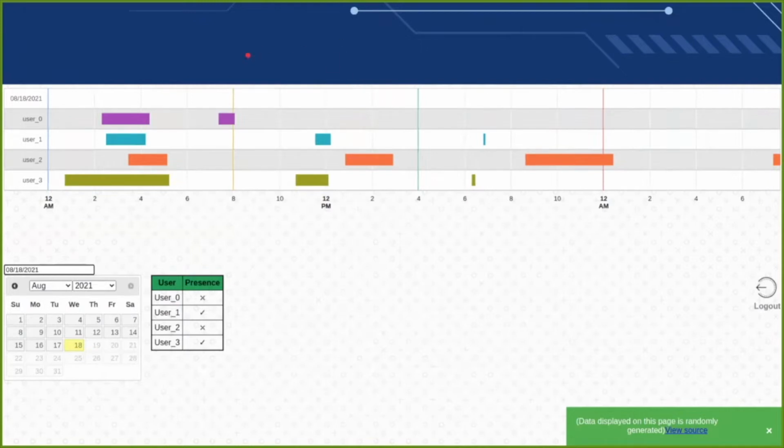So here is a short image of how the UI looks like. This is how the data is being shown on the web page. This area shows the data of when the users have entered and exited. Here it also has a small date picker so that we can request the data of any particular day to be shown. This also shows the live presence of any user in the room, so it updates in real time.